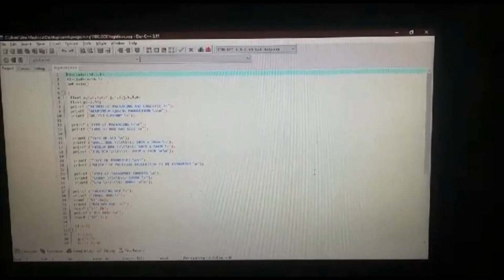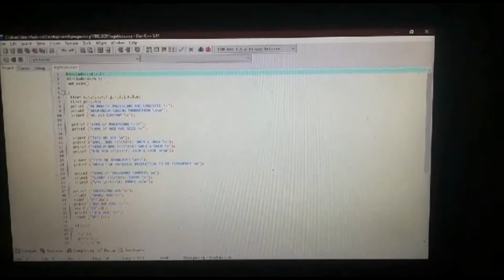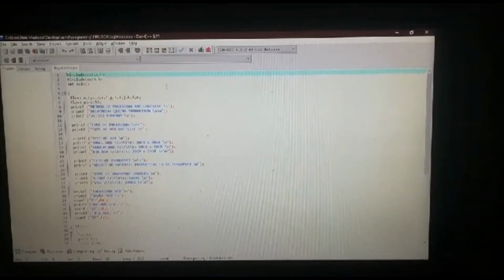Hello, my name is Muhammad Syaril. Today I'm gonna present about the logistic and the packaging. Okay, as you can see here, first I put the include stdio.h, include math.h, and then int main.